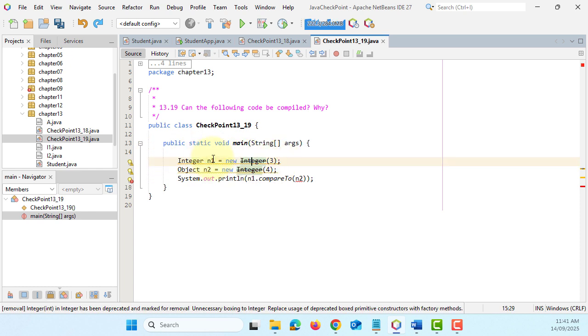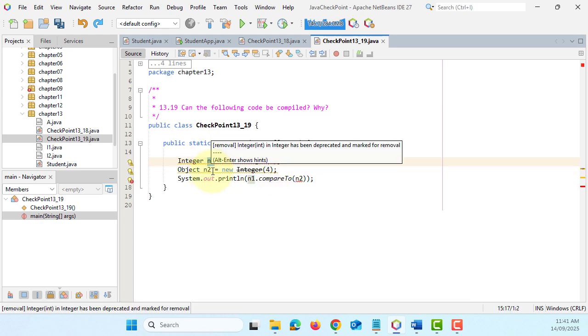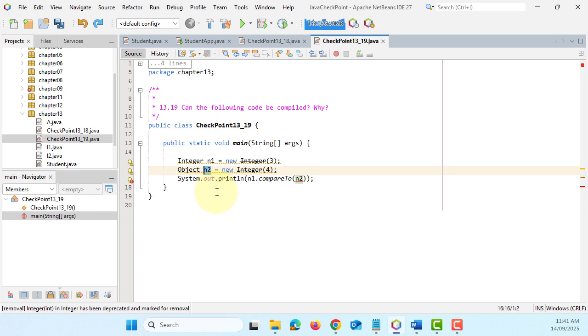Let's look at here. N1 is an integer object. Sometimes we call it autoboxing. But N2 is based on object. So it's not comparable. Okay, you cannot compare N1 with N2.